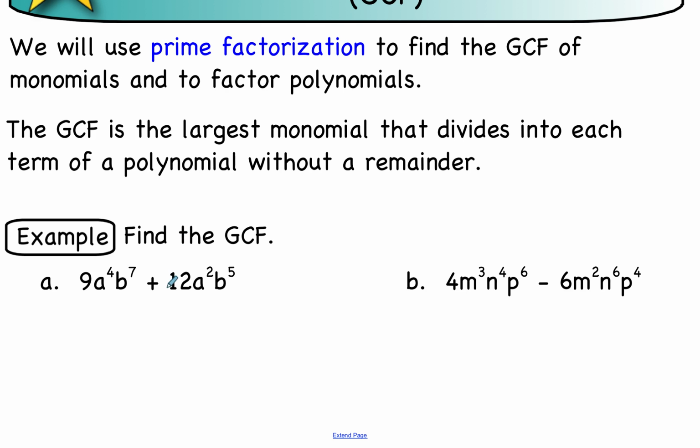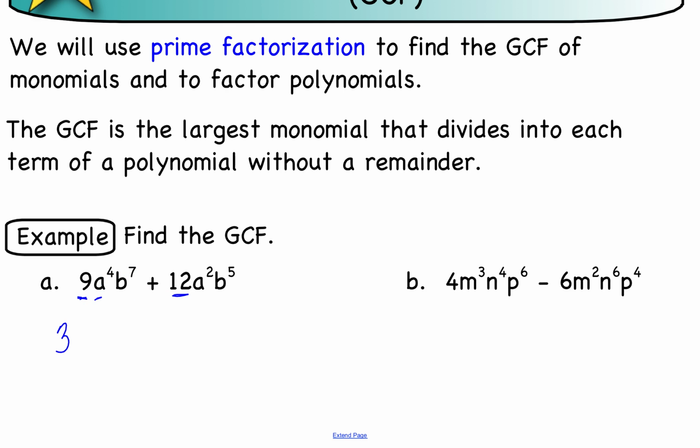So our example says find the greatest common factor. So we have two terms here. Terms are separated by addition or subtraction. And we want to know what's common to both 9 and 12. What number goes into both of those numbers? What's the biggest number other than 1? Well, 3 turns out to be the biggest number. 3 goes into both 9 and 12.